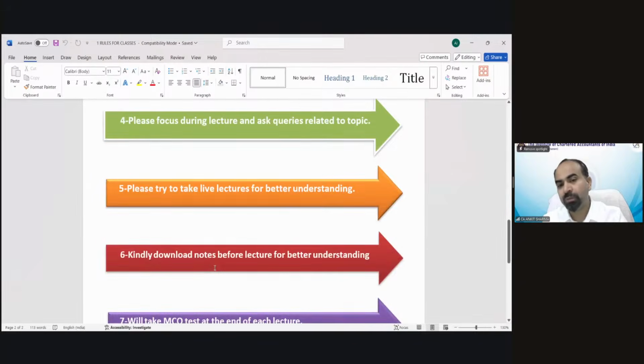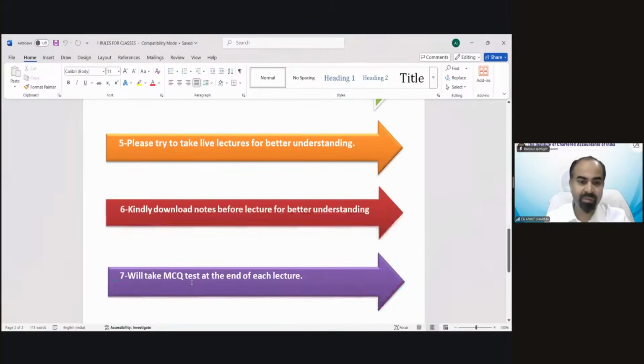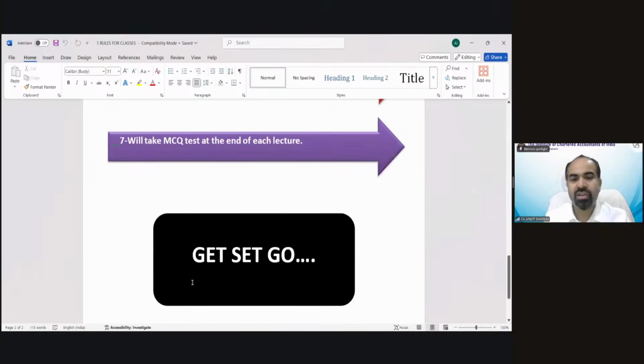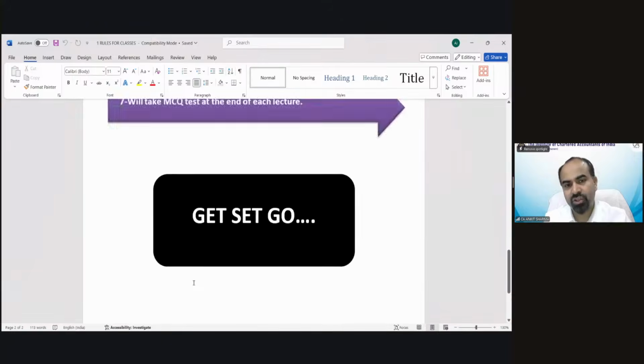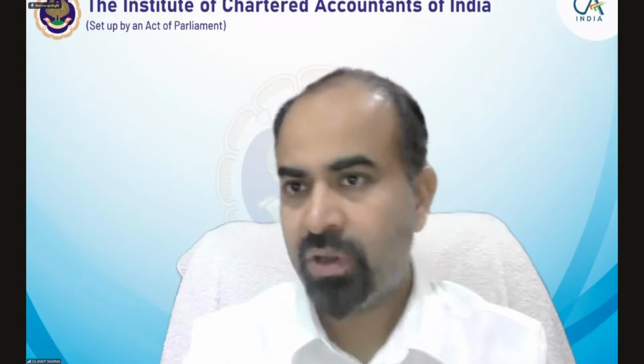Kindly download notes before the lecture for better understanding. We'll take MCQs at the end of each lecture, or, of course, before starting the next session. All lectures would be in English, of course. You can ask your queries, etc., and they are going to be answered in English. But if any one of you wants to ask a query in Hindi, you can ask in Hindi, and I am going to answer that query in Hindi. Everything else would be in English. Okay, so now let's get started.